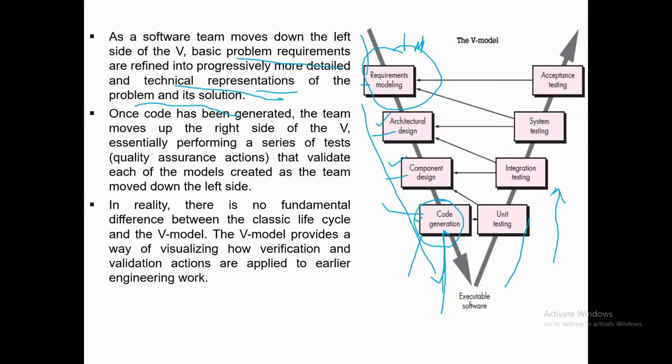Once the code has been generated, once you have reached this particular step, the team moves up the right side of the V. The team takes a U-turn and moves up the right side of the V, essentially performing a series of tests. A series of tests involves unit testing. Unit testing means the developer who writes the code tests the code himself.